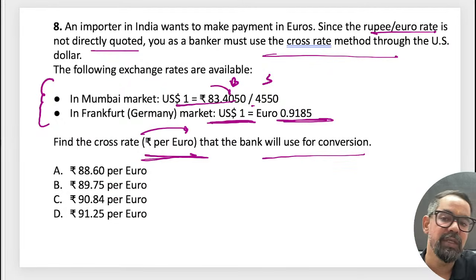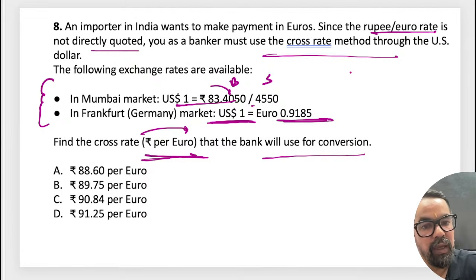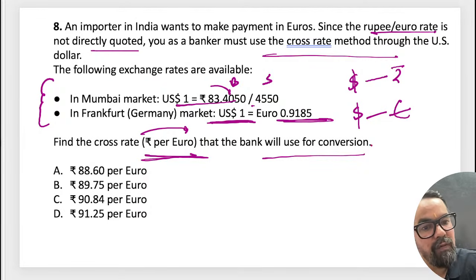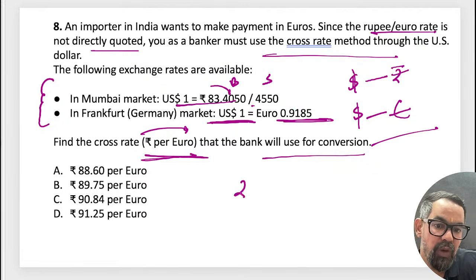So we have rupee and dollar conversion, and we have dollar and euro conversion, but we do not have any direct conversion between rupee and euro. The problem is that we have to convert rupee per euro.